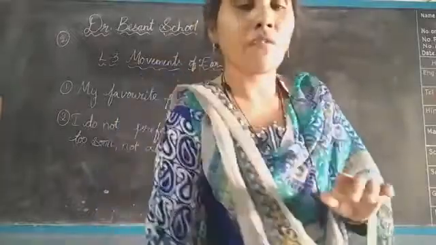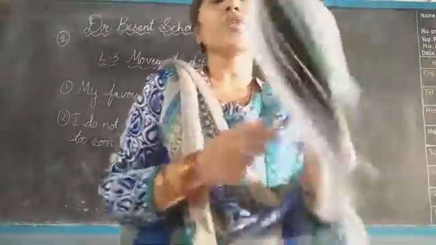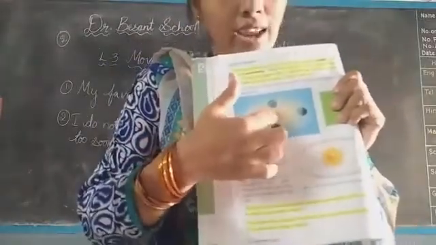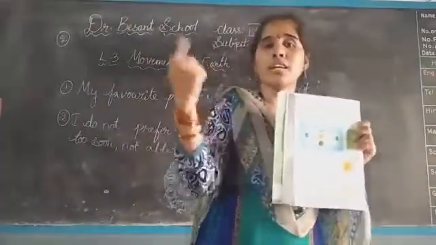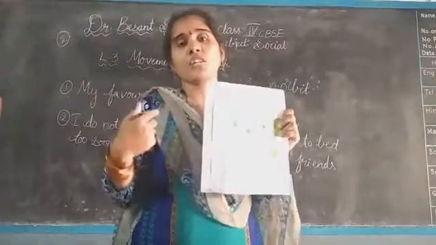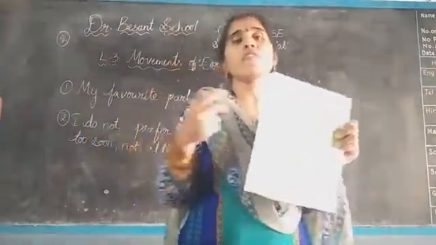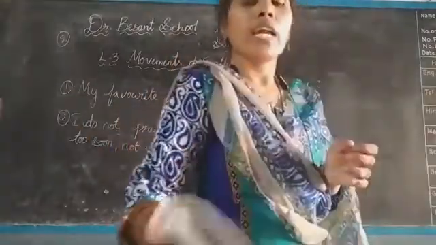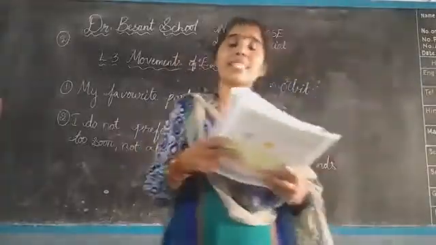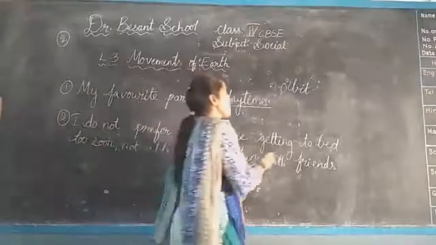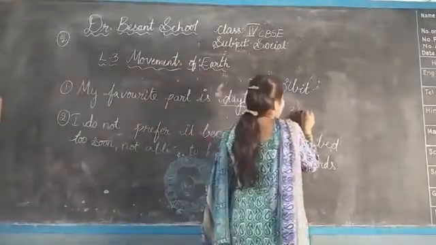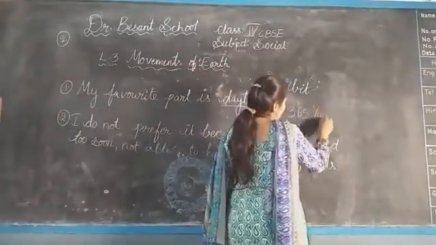In your textbook you can see that they have given one picture. The Sun is at the center and the Earth is moving around it, showing the revolution and rotation. We can see the rotations, and when they are completed, only then does the revolution come. Okay, in reality, Earth takes 365 and 1/4 days. Actually, for every year, it takes 365 and 1/4 days.